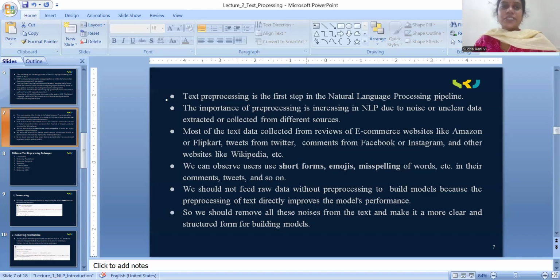Even though I'm writing a spelling mistake, it is correcting itself and showing me the correct one. This is one example of misspelling of words.